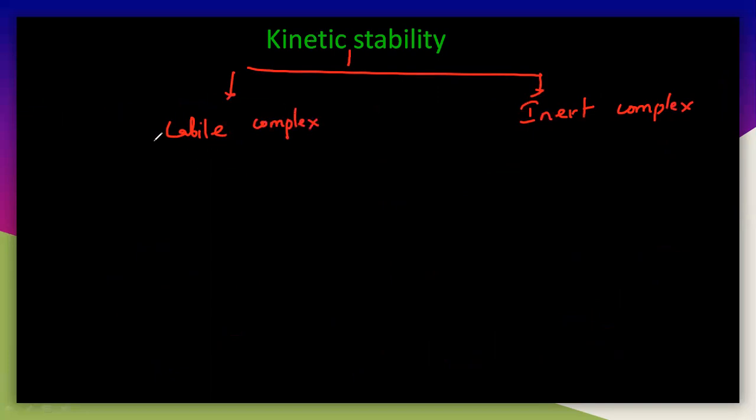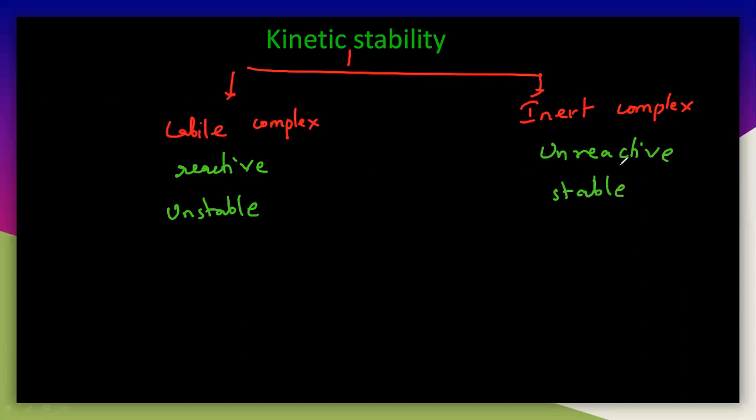Labile complex is nothing but it is easily reactive, and inert means it is unreactive. It will never react with any other, so it will never undergo substitution reaction. Again, the labile is nothing but unstable, and here it is stable. This is completely stable. Then only it is inert here.